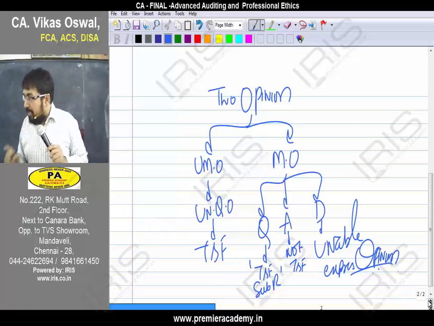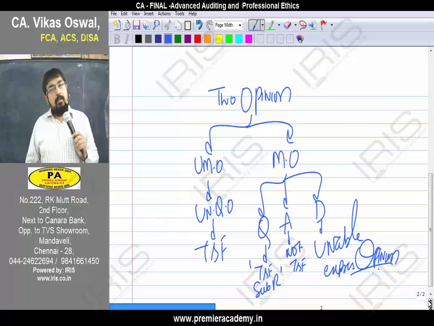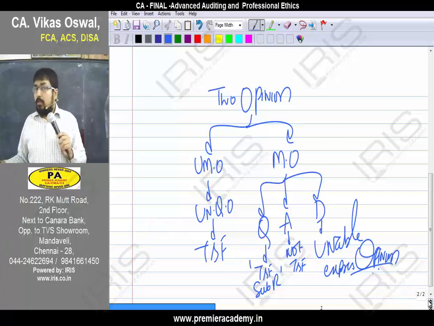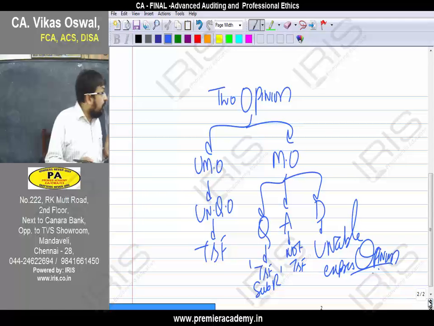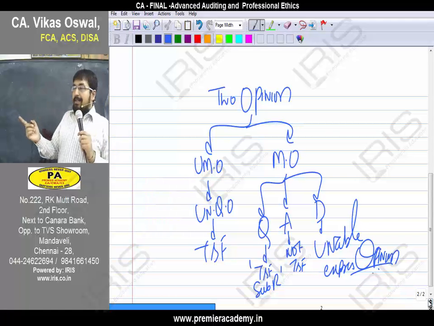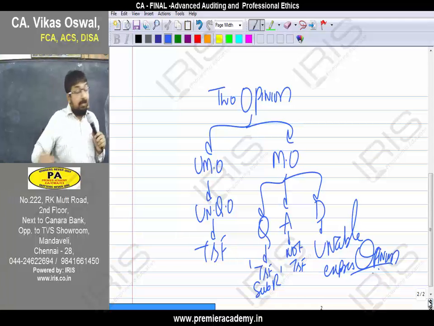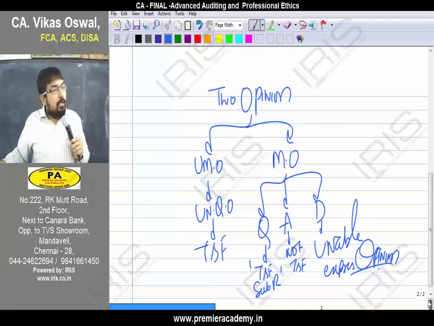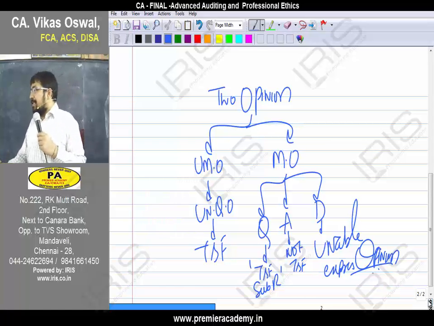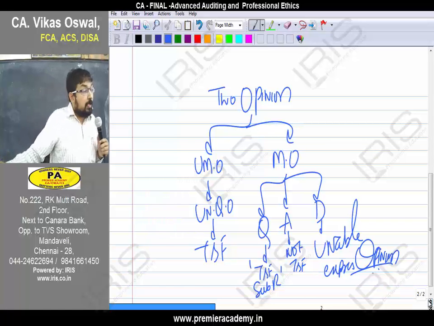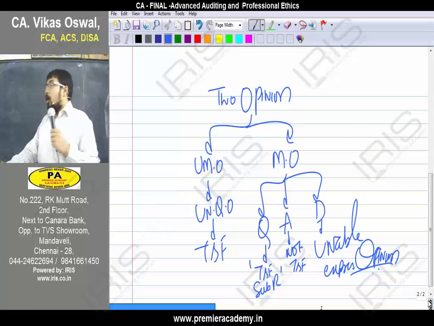And what are the three types of modified opinion? What is qualified opinion? True and fair subject to. When will you give it? When there are one or two material misstatements. And what is adverse? Not true and fair, when there are more than two misstatements. What is disclaimer? Unable to express any opinion on the financial statements, because of lack of audit evidence.